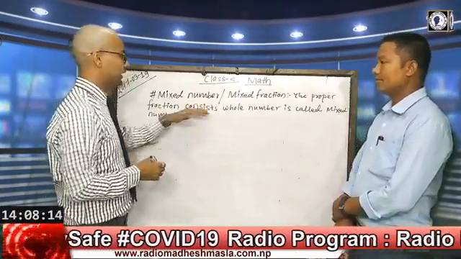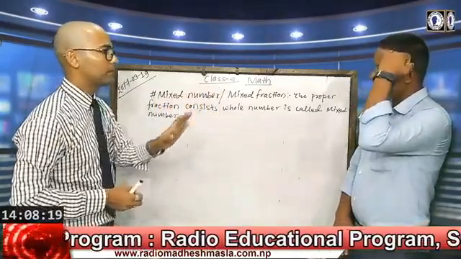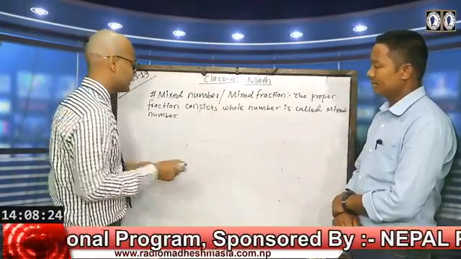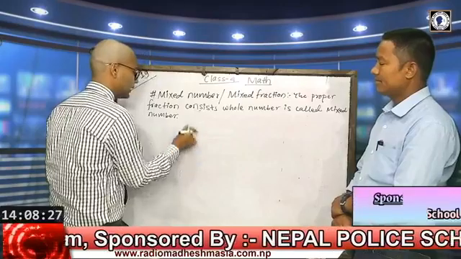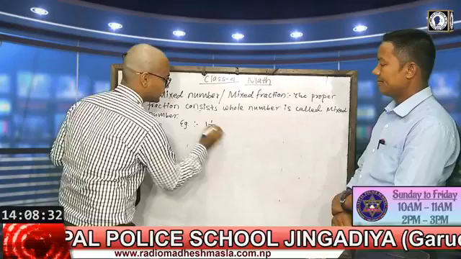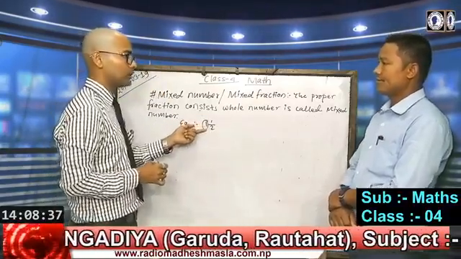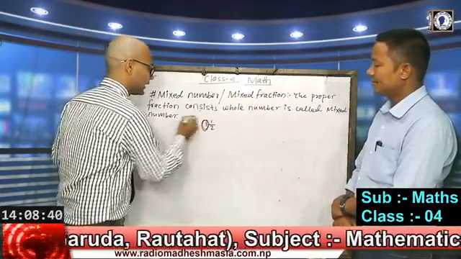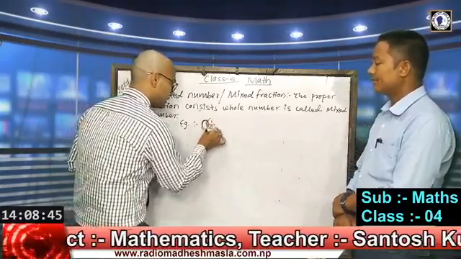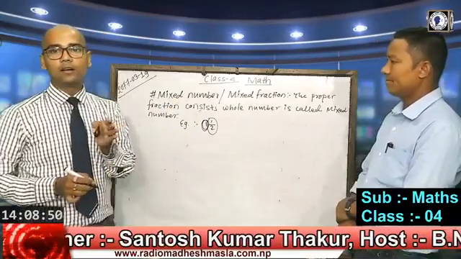So here a mixed fraction is a proper fraction combined with a whole number, like we sometimes see in the book. Suppose there is given 1 quotient 1 by 2. That means one integer, written as a whole number or quotient. We can read or pronounce the number which is given at the side of the fraction. The fraction which comes with the whole number must be a proper fraction.